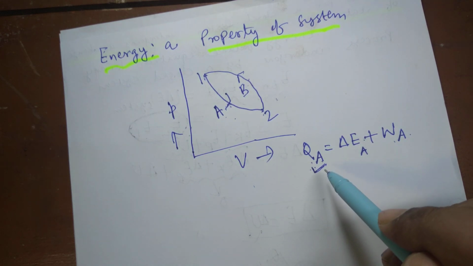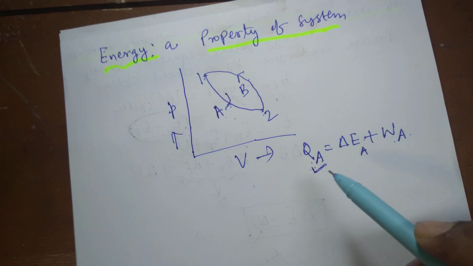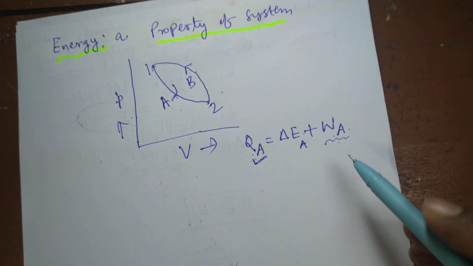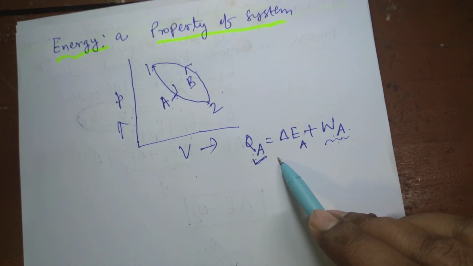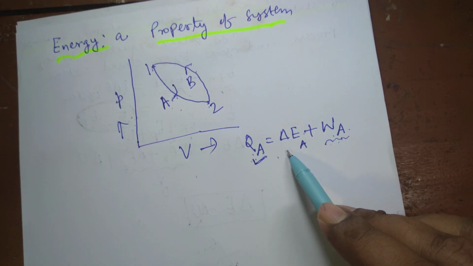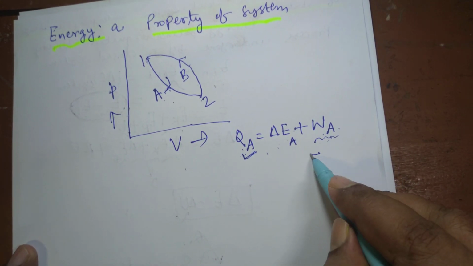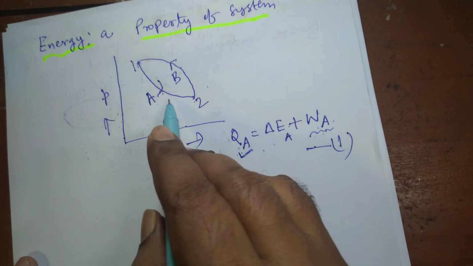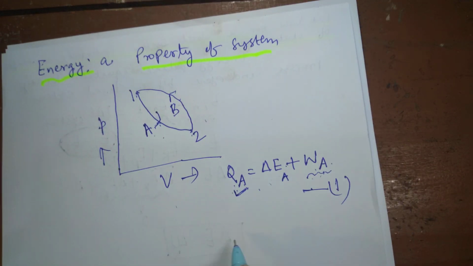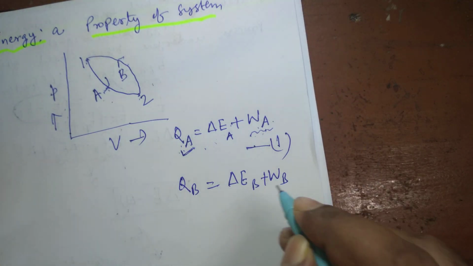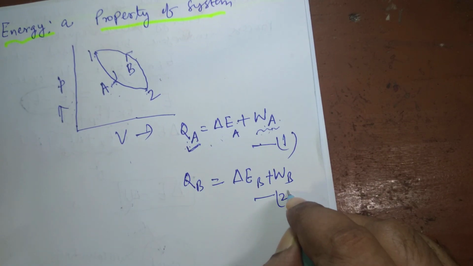QA is the heat transfer to the system from the surroundings through the system boundary, and WA is the work done by the system. This is a work interaction, this is a heat interaction. Then obviously delta EA will be the increase in energy of the system during that process, and suppose this is equation 1. But similarly for path B, for process B, we can write this equation, QB plus WB. This is, suppose, equation 2.